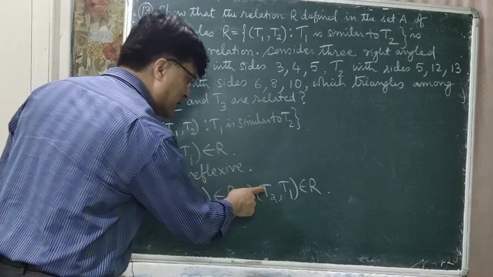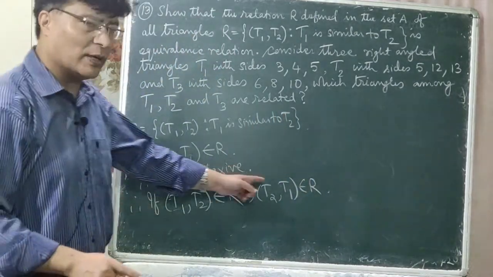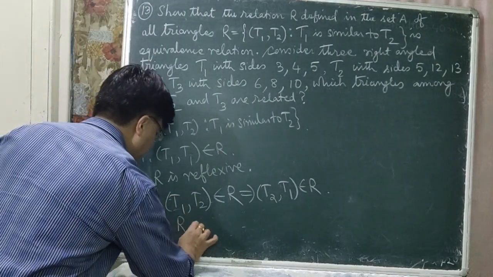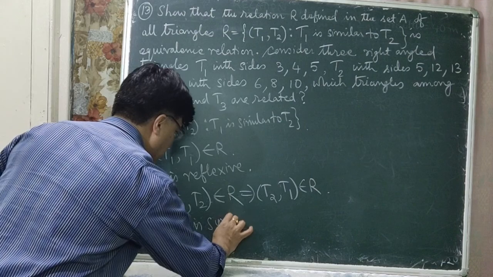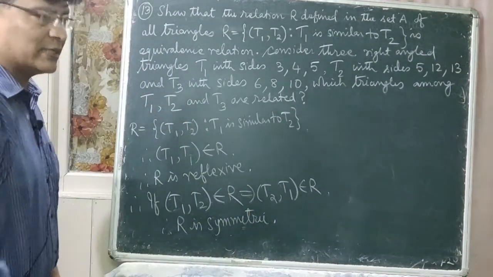If the first triangle is similar to the second triangle, can you say that the second triangle is similar to the first triangle? You can say it the other way round. That is, T2 is similar to T1. So it implies that (T2, T1) belongs to the relation R. Therefore R is symmetric. Is that clear?